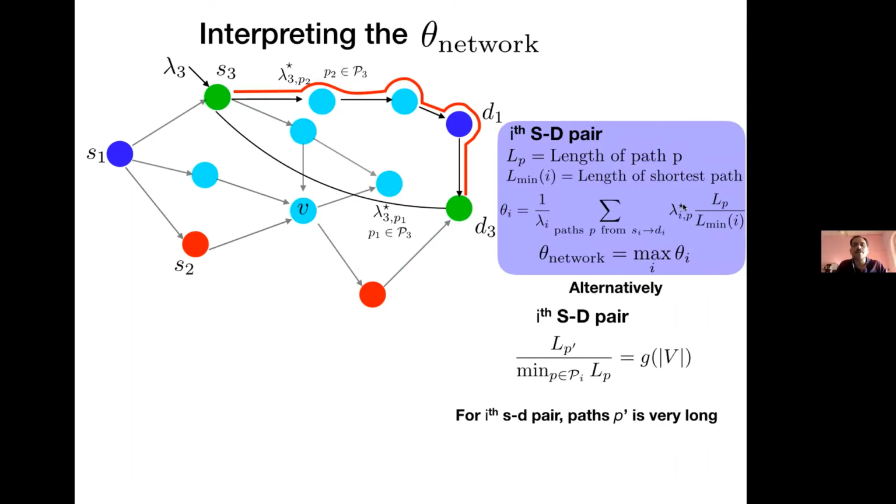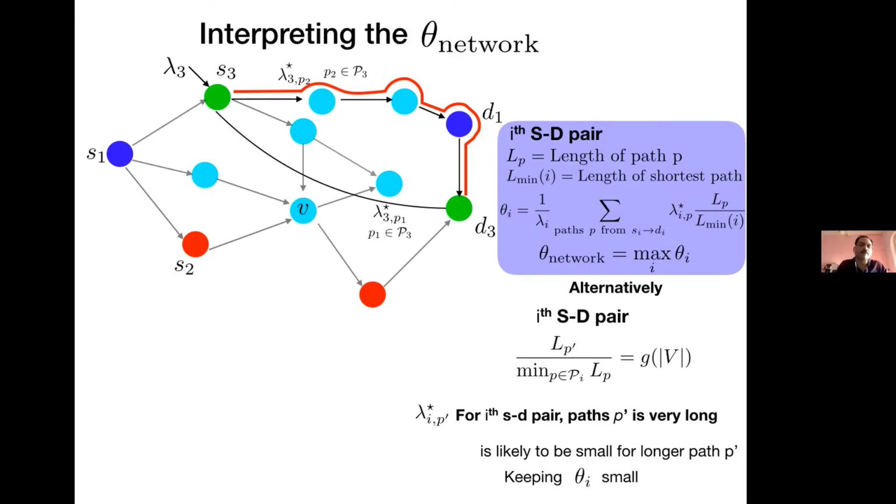But what is the saving grace? This lambda star IP will essentially take care of this, because for longer paths, the lambda star IP is likely to be very small compared to shorter paths. So even though this ratio is large, the lambda star IP is going to be small. And overall, if you put it together, the theta I and the theta network are going to be small.